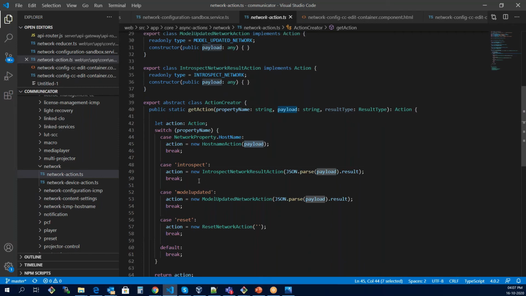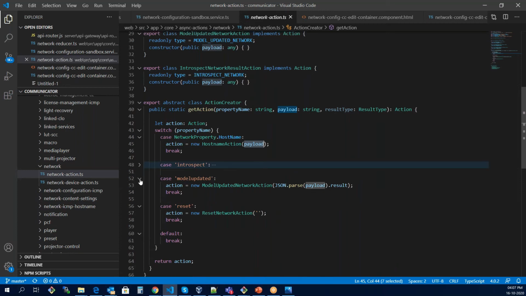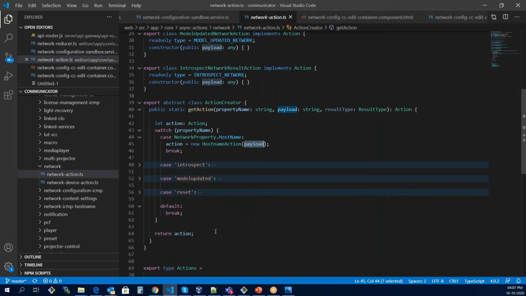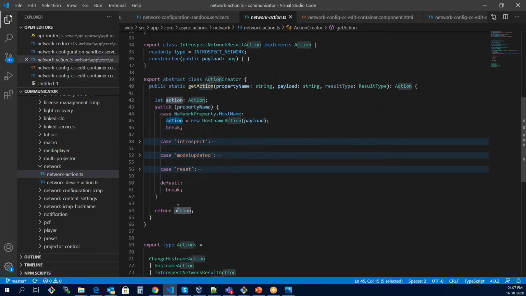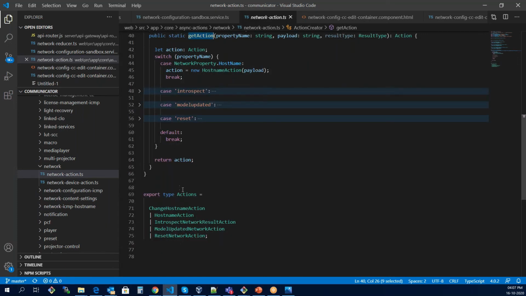Then there's spec model updated reset, we can forget about this. In the end we have to return this action from this function. So this is the get action function. I'll show you where we are calling this get action. Now we are exporting a type known as actions, and we have different actions for this action creator.